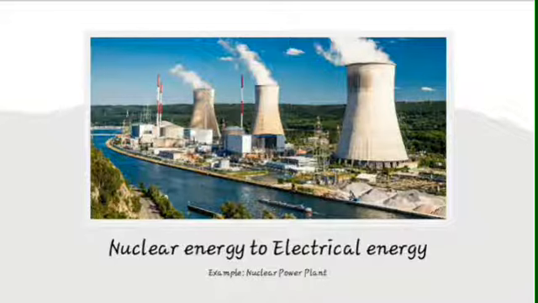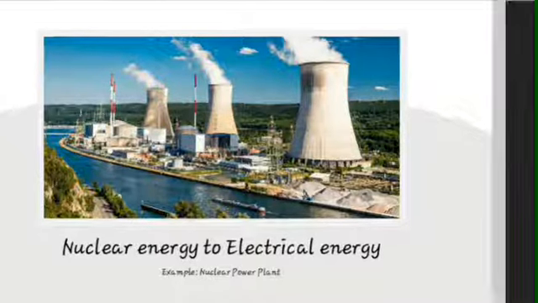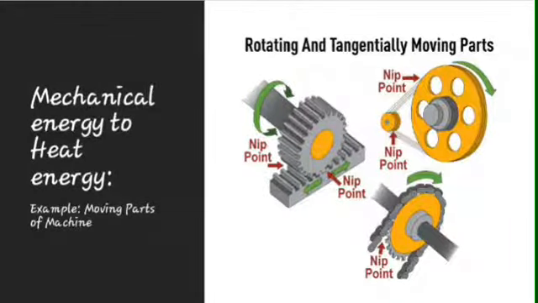The next one is mechanical to heat energy. An example is the moving parts of a machine, and a common example is when we rub our palms, the mechanical energy is converted into heat energy. Likewise, when two stones are rubbed, sparks are produced. When a workman rotates the sharpening wheel with his legs and places the edge of a knife or scissor on the wheel to sharpen, we see sparks which are produced due to friction. These are examples of mechanical energy to heat energy.